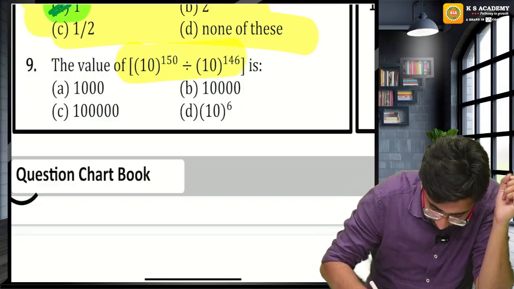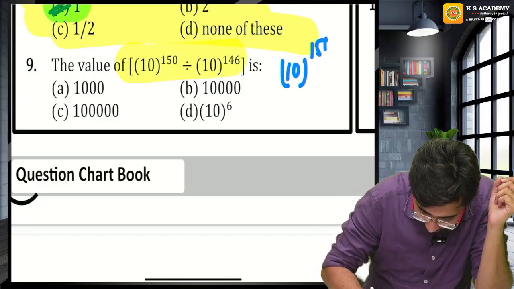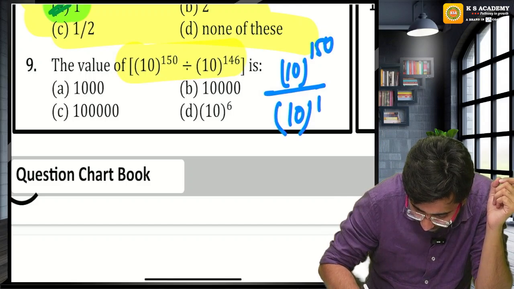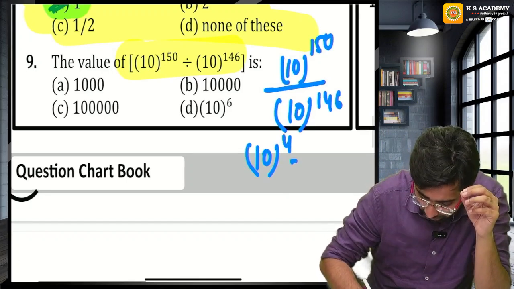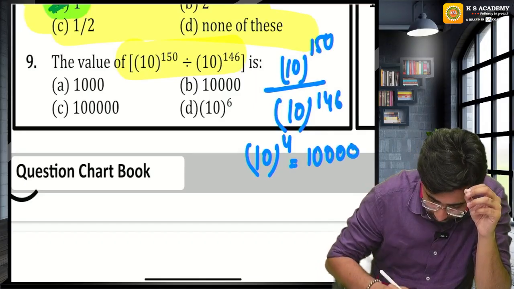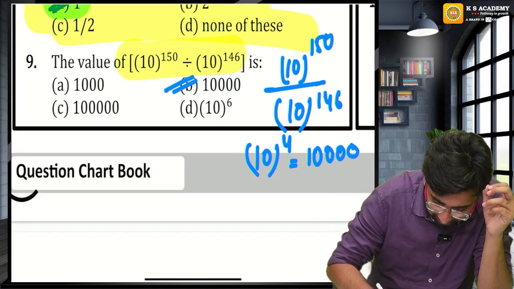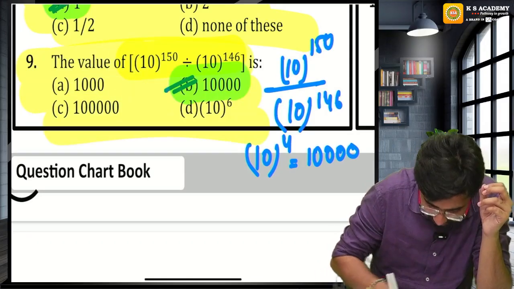Very easy question. Guys, here you can see in a division, if the base are same, power will subtract. 150 minus 146, 10 raised to the power 4. 1, 2, 3, 4, 4 times 0. Option B is the right answer.